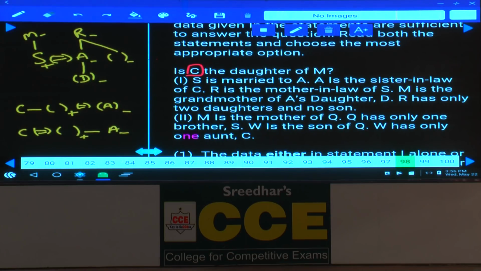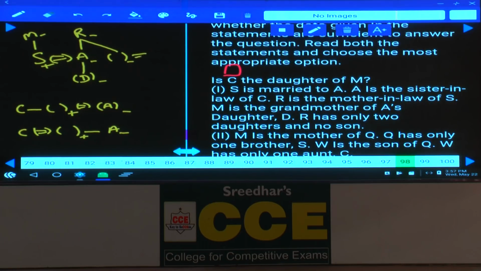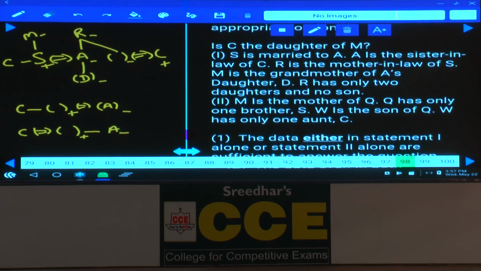Tell me, where can we fix this C? Now A is the sister-in-law of C. C's spouse's sister is A. Is that possible? Because then C is a male. Or what is the other possibility we have? If C is here, then C's brother's wife is A. Is there any information given about one person?